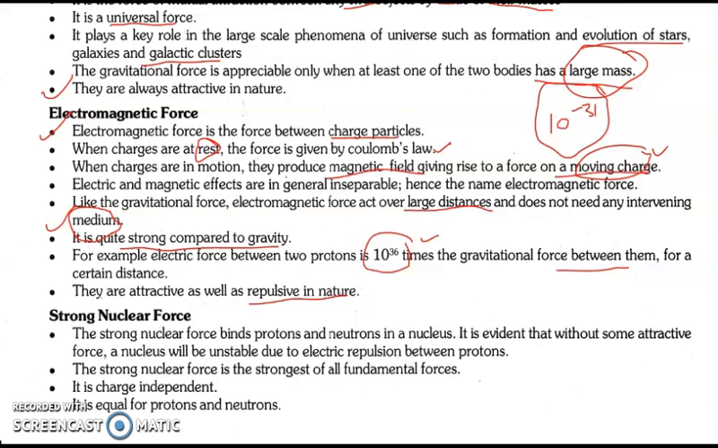It is evident that without some attractive force, a nucleus will be unstable due to the electric repulsions between the protons. मतलब प्रोटॉन में अगर रिपल्शन होगी तो ऑब्वियस सी बात है कि उसमें अट्रैक्शन ज़्यादा होनी चाहिए. ओनली देन दे वुड बी स्टेबल. जो अट्रैक्टिव फोर्सेज होती हैं स्ट्रॉन्ग वाली, उसको हम न्यूक्लियर फोर्सेज बोलते हैं. ठीक है, they are the strongest of all the fundamental forces. This we have already learned.